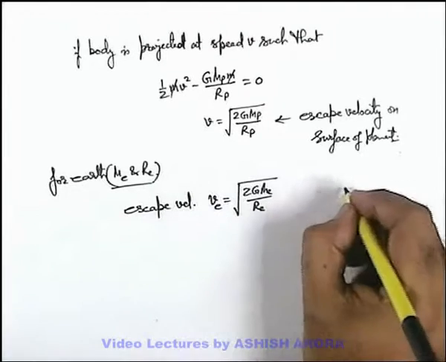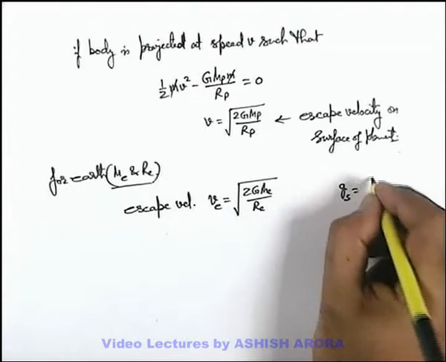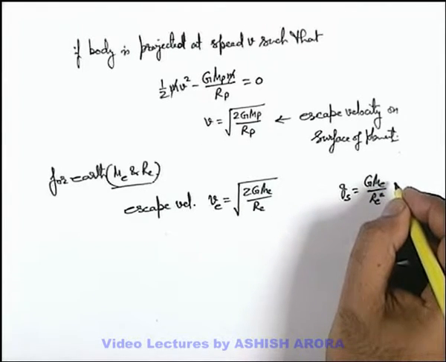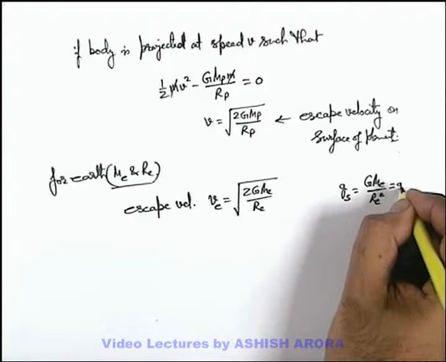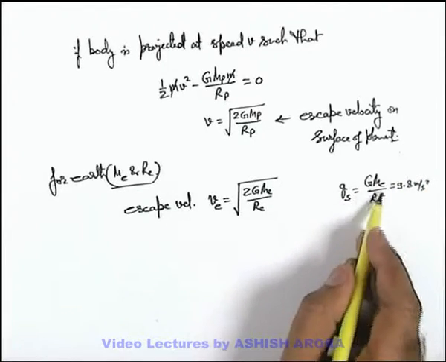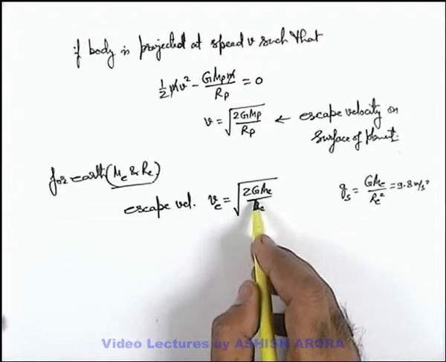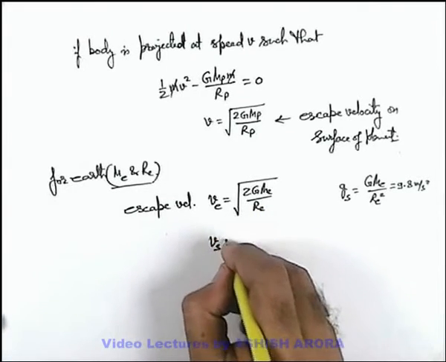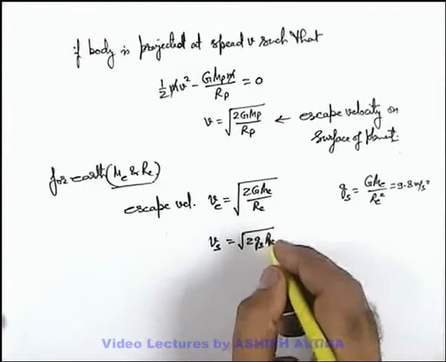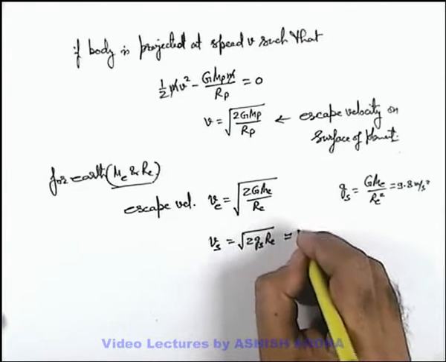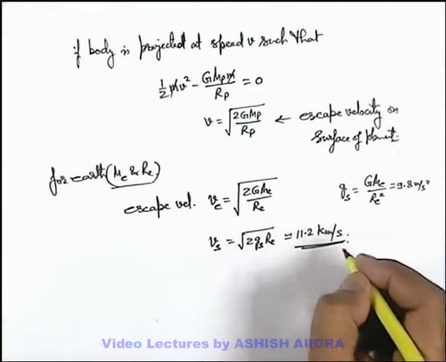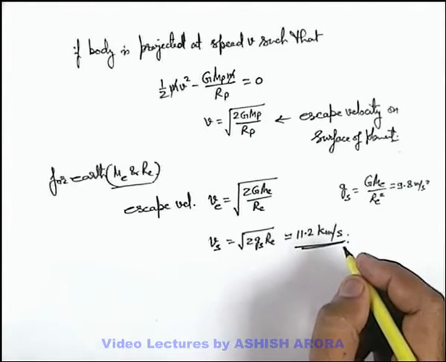And we know well that the gravitational field on the surface is written as G me by re square, of which the numerical value is 9.8 meter per second square. If we substitute here, escape velocity can be written as root of 2 g re. On substituting the values, this comes out to be approximately 11.2 kilometers per second. This is also a useful result to be kept in mind.